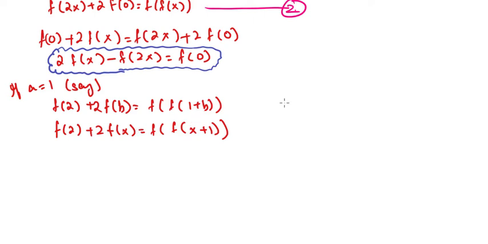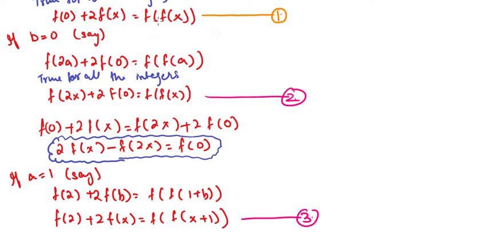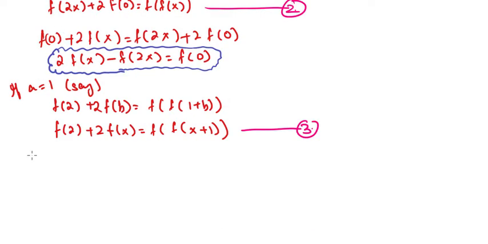Okay, so if we look at this equation number 3, and again look back at equation number 1, what can I see? I have to eliminate this f of f of x from here. So what manipulation do I need to do? I'll be replacing x with x plus 1 in equation 1.